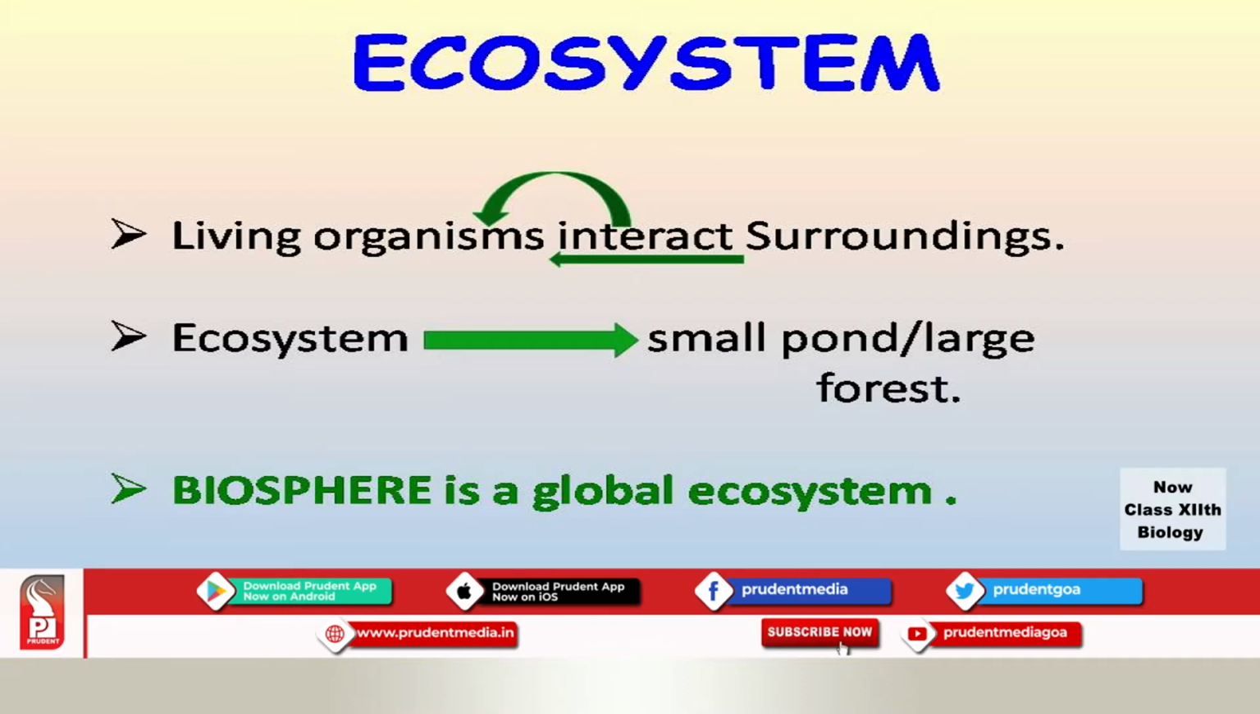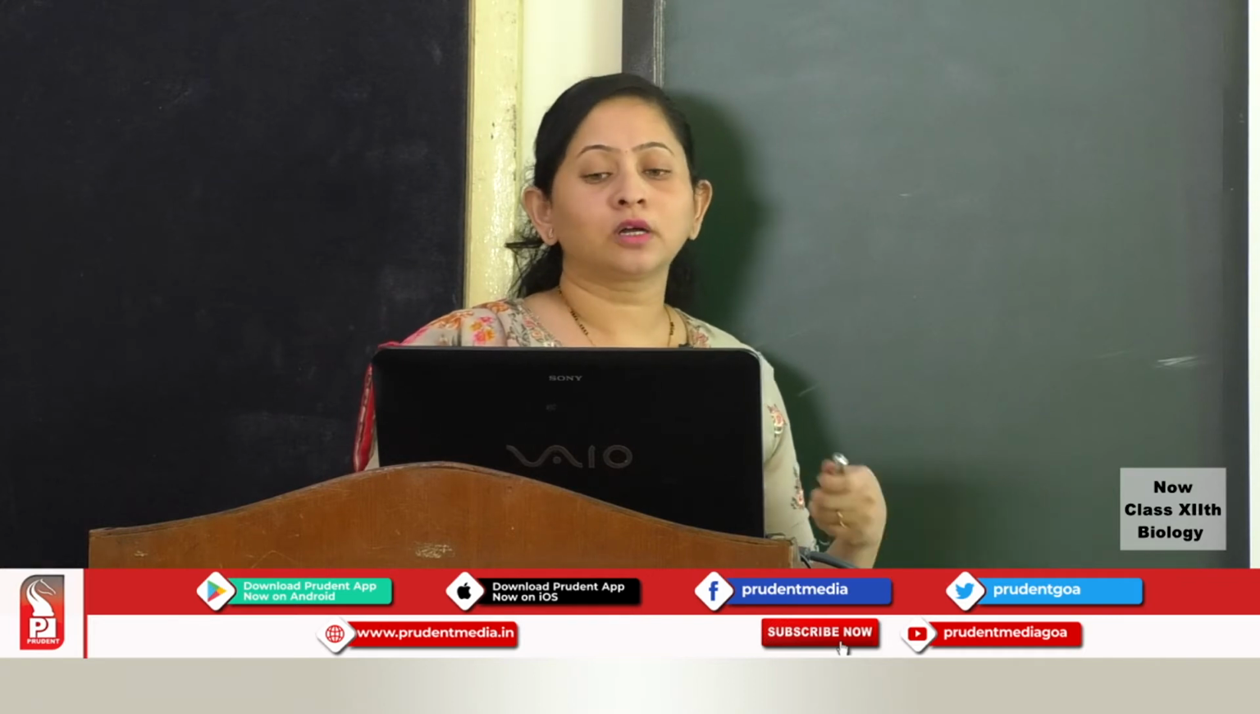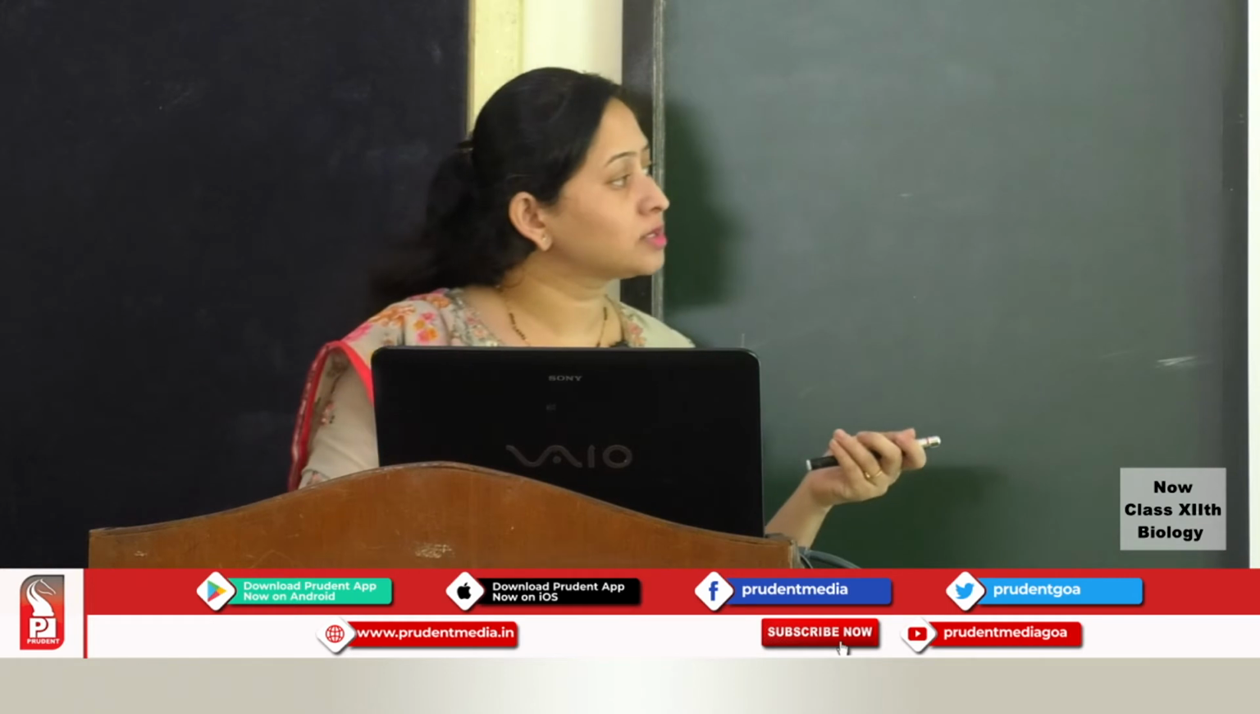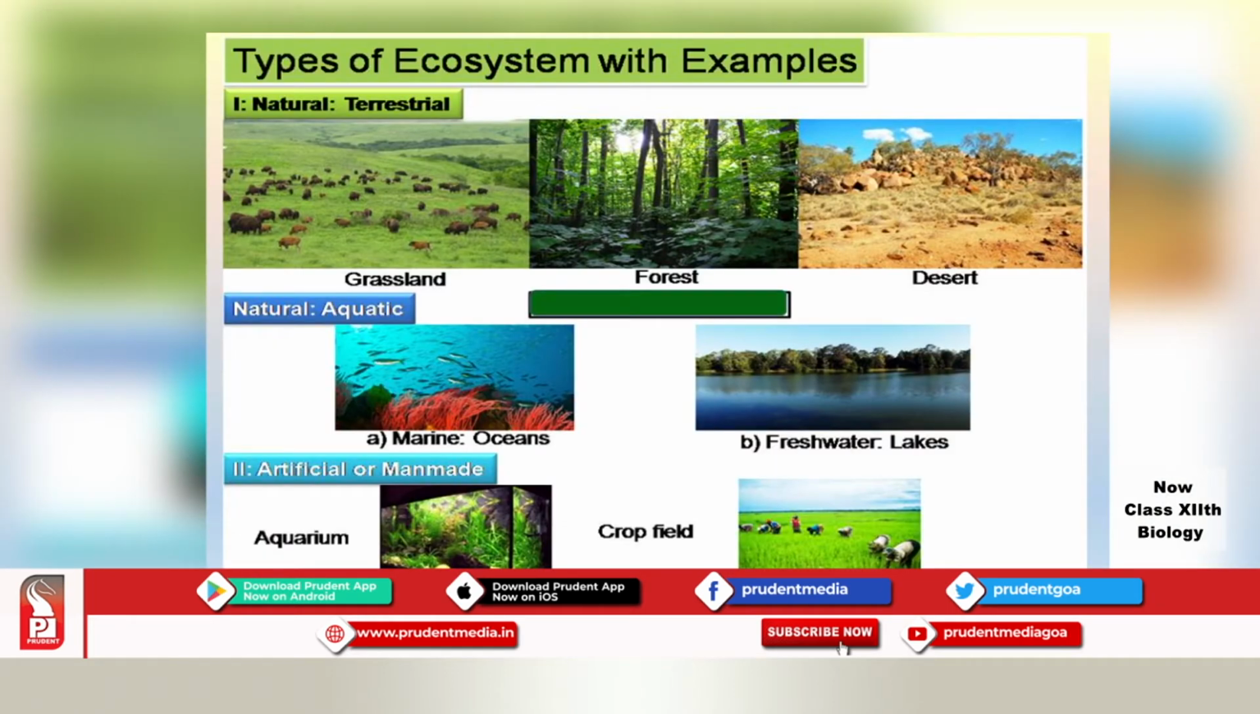Ecosystem varies greatly with respect to its sizes. For example, it could be a very small pond to a large forest. Entire biosphere is a global ecosystem. So, biosphere is a complex ecosystem, and in order to study such a complex ecosystem, it is categorized into different categories. So, here we have in the natural habitat, terrestrial ecosystem, we have the aquatic ecosystem, and there are some man-made or artificial ecosystems too.